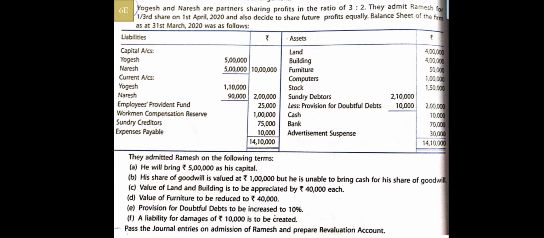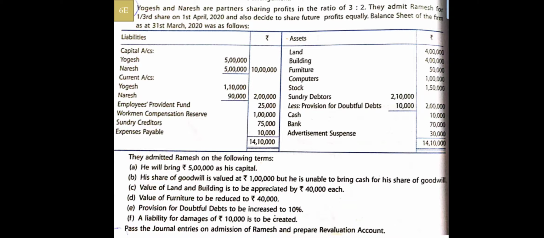Yogesh and Naresh are partners sharing 3:2 and they admitted Ramesh with 1/3 share on 1st April 2020 and also decided to share profits and losses equally. Now in this sum, they have already mentioned that they are going to share future profit and losses equally. These are some of the information they had given in the balance sheet.